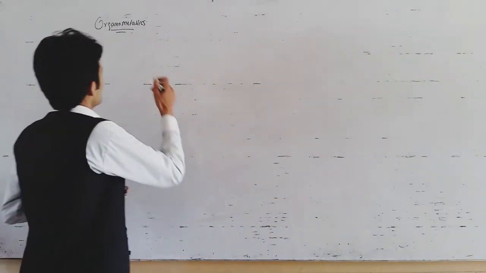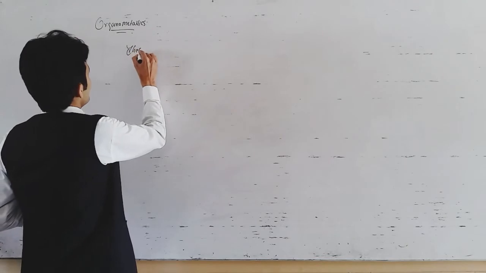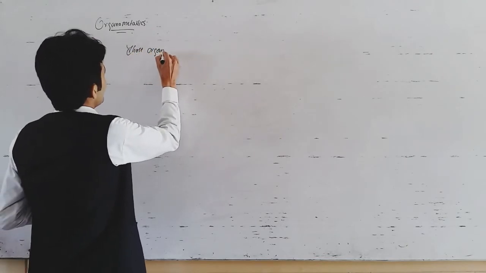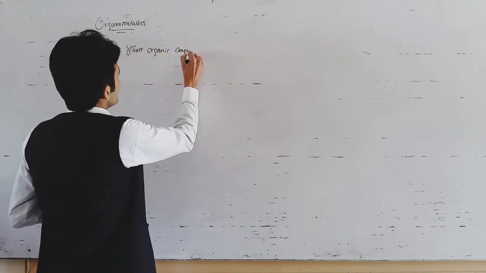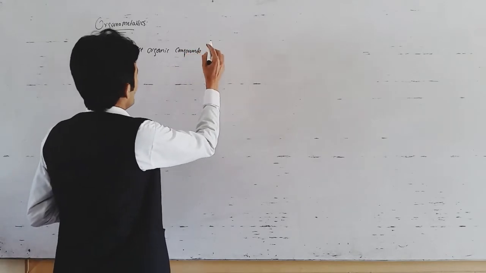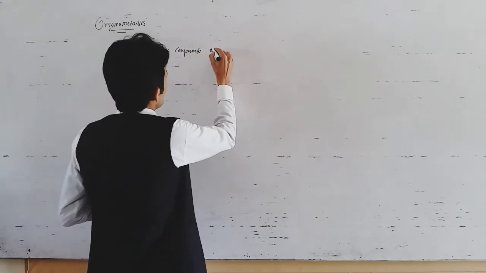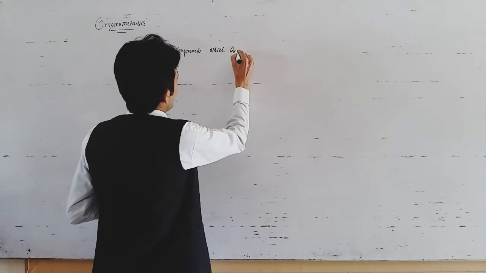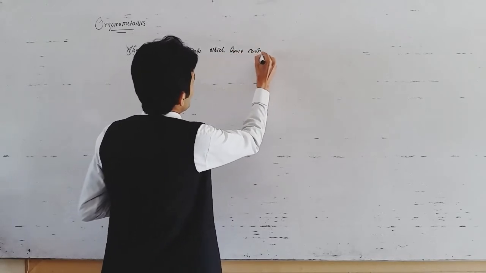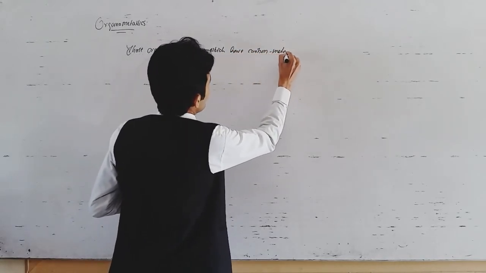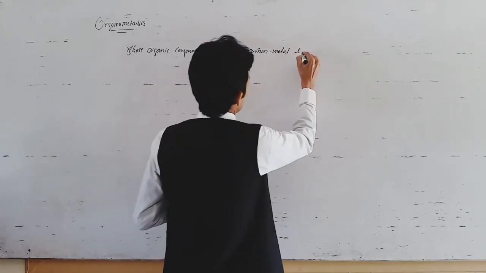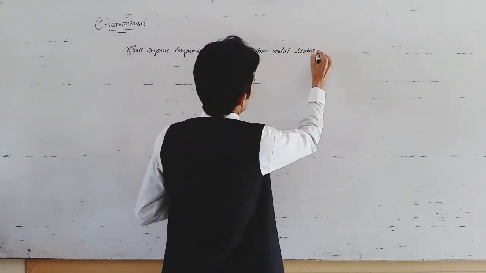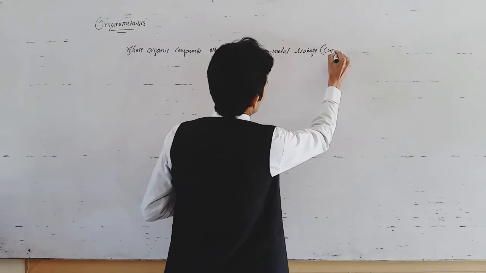So, those organic compounds which have a carbon-metal linkage or connectivity.